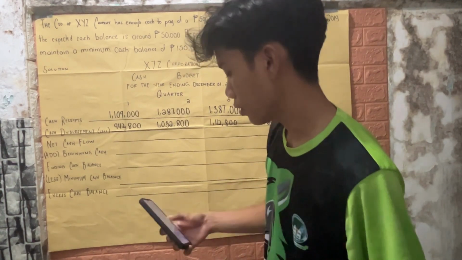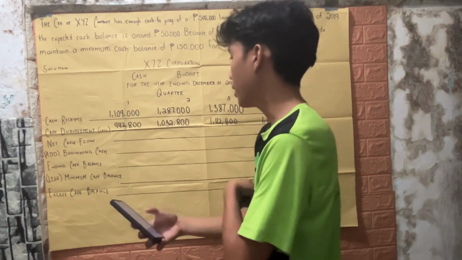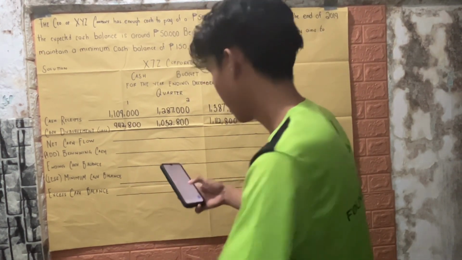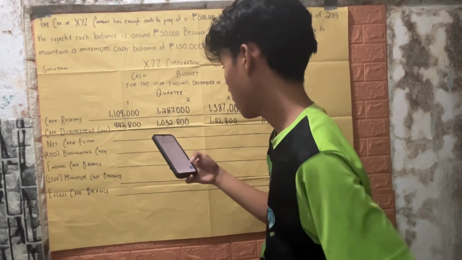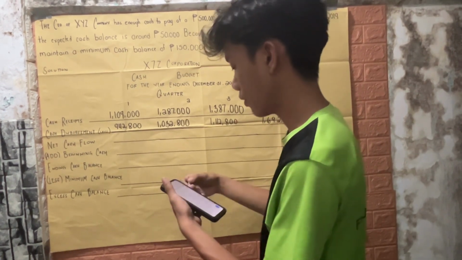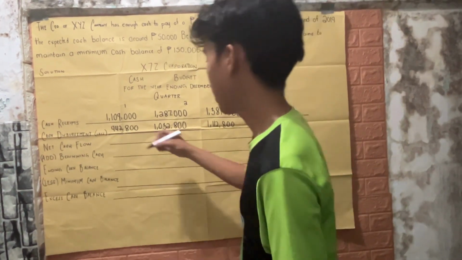So we have 1,109,000 minus 942,800, which is 167,000.